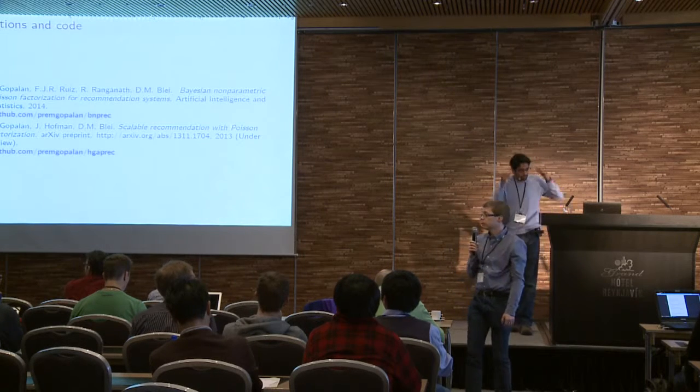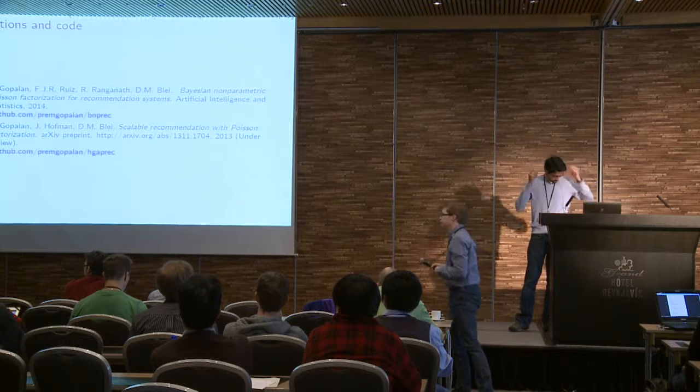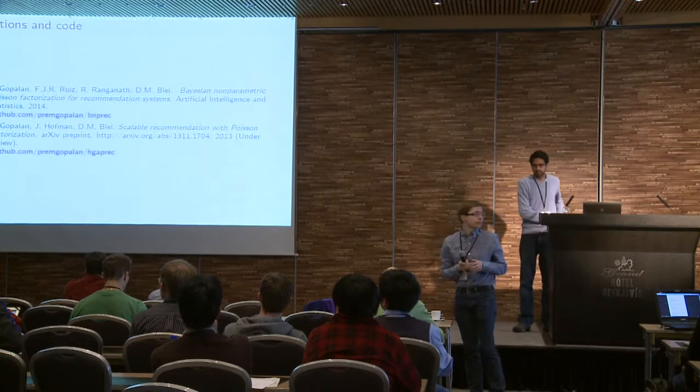Questions? So, Prem, good talk. Sorry. So you said that you made this statement that when the ratings are 0, you don't need to explicitly take them into account with the Poisson model. And also another question is that the next step, which I feel here, is taking it to a stochastic variational thing. Are you guys thinking about it?